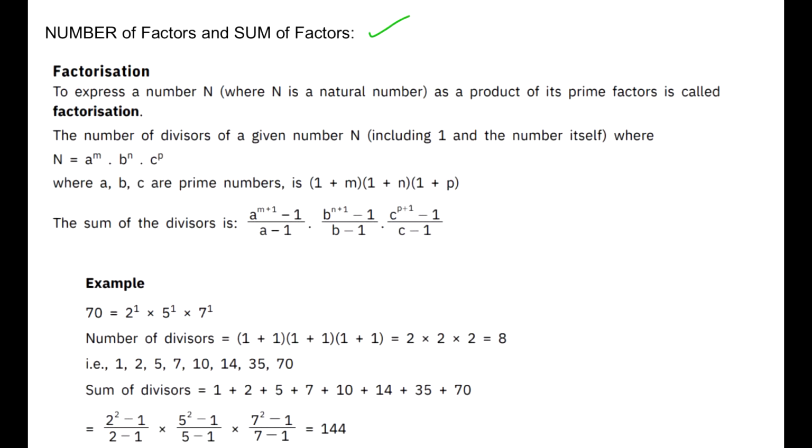So when this is the scenario, I want you people to really focus on this and at least know the formula, कि अगर किस्मत साथ देती है और ऐसा क्वेश्चन डायरेक्ट आता है तो you can easily secure 1 mark for yourself. So let's talk about number of factors and sum of factors everyone.